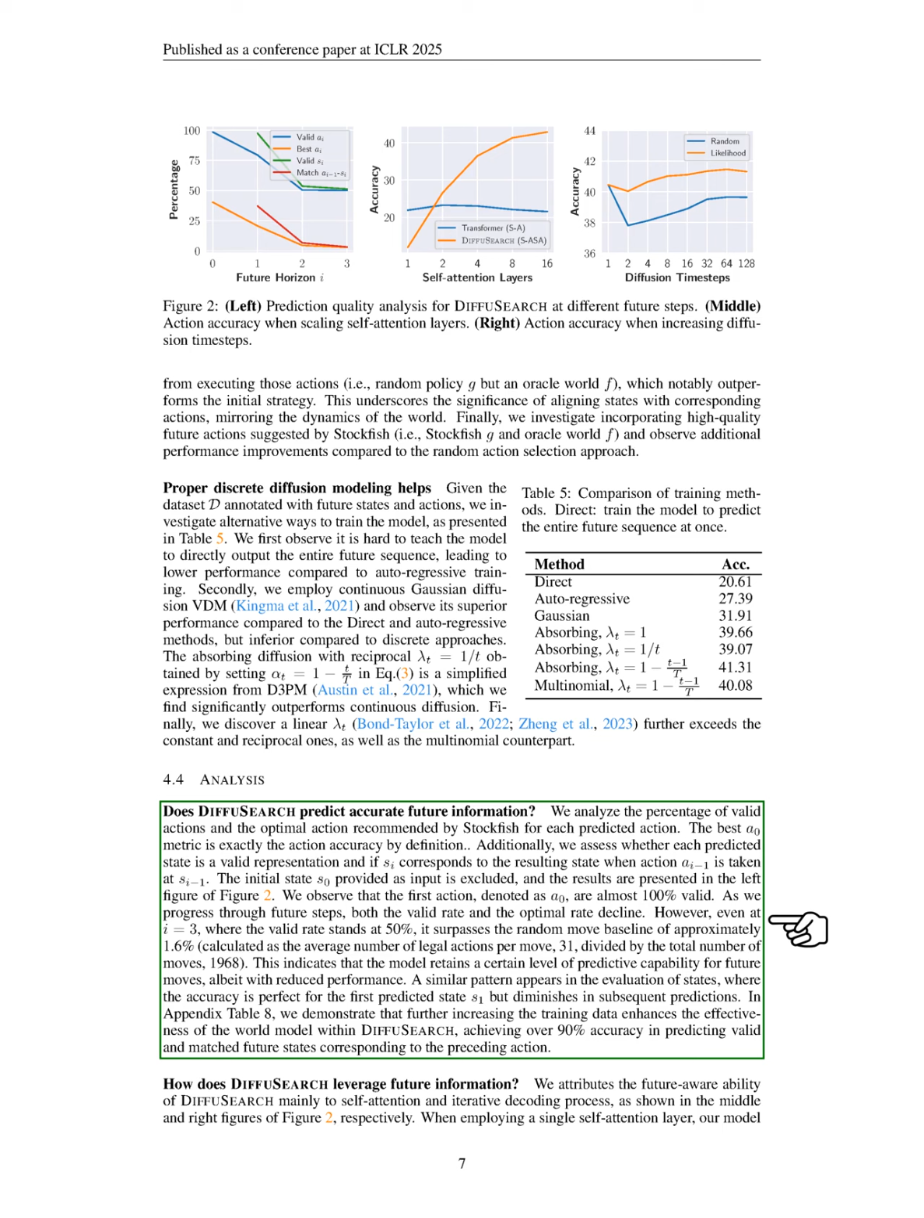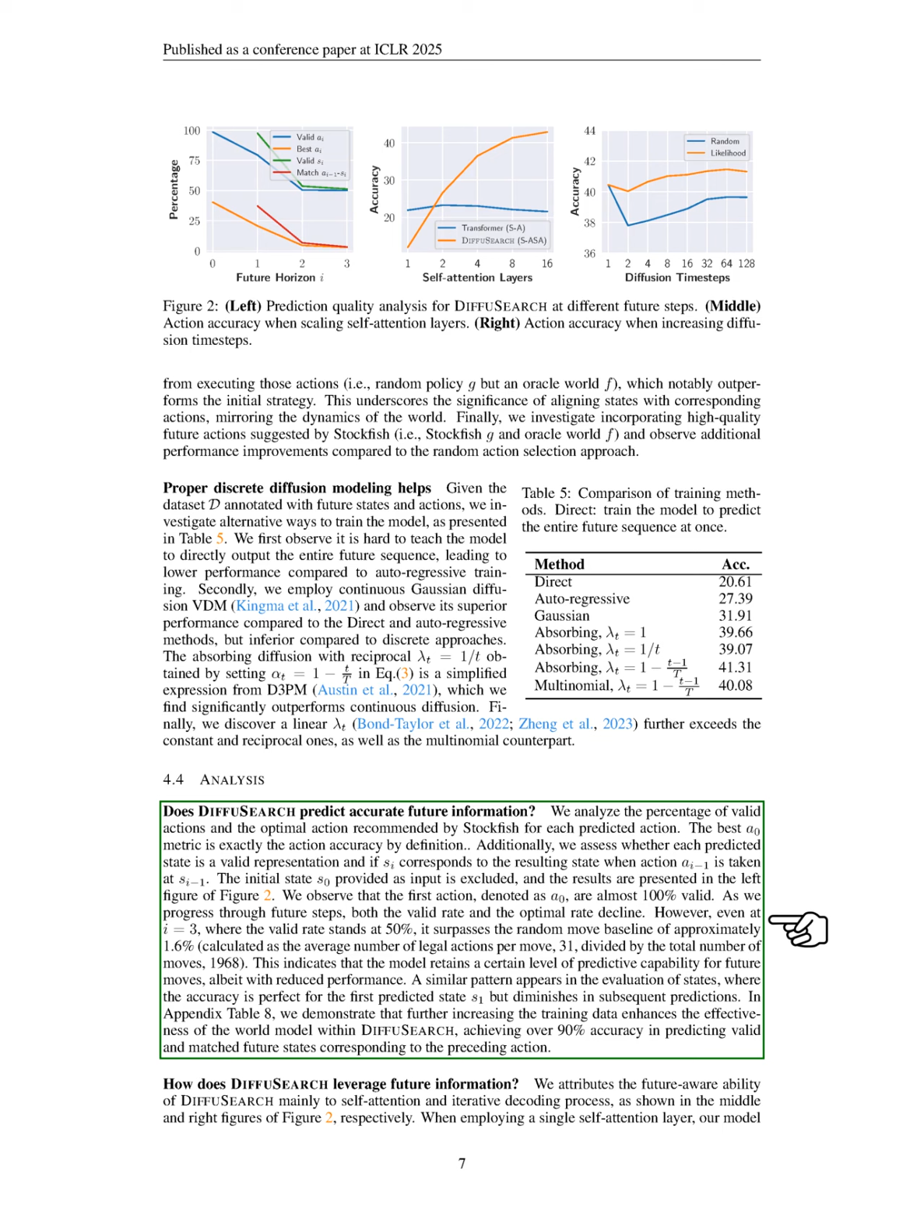We also see that the accuracy of predicted states is perfect for the first state but decreases for later predictions. In our appendix, we show that increasing the training data improves the world model's effectiveness in DIFFUSEARCH, achieving over 90% accuracy in predicting valid future states.